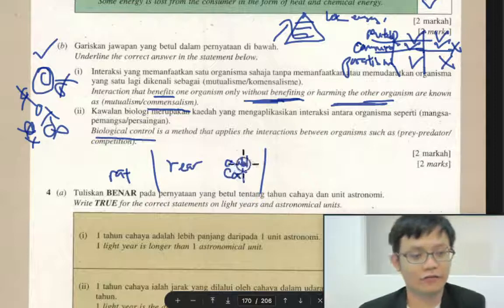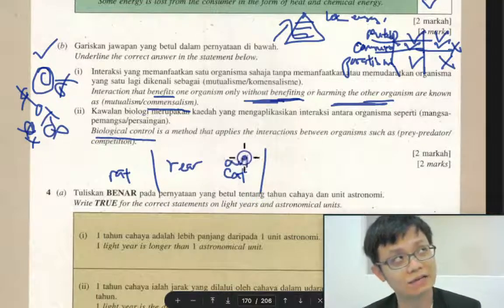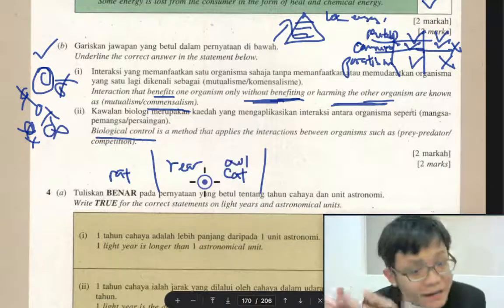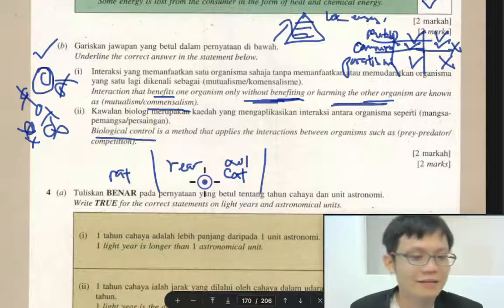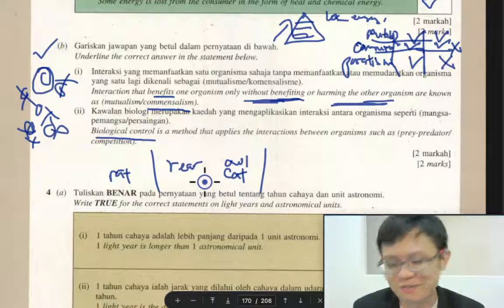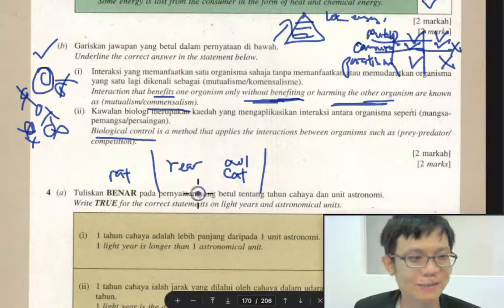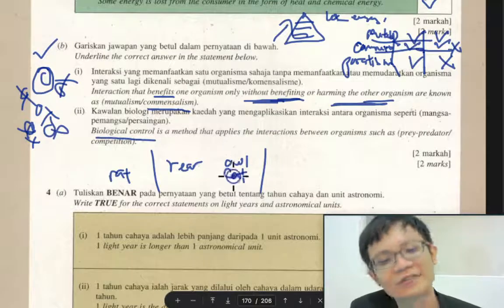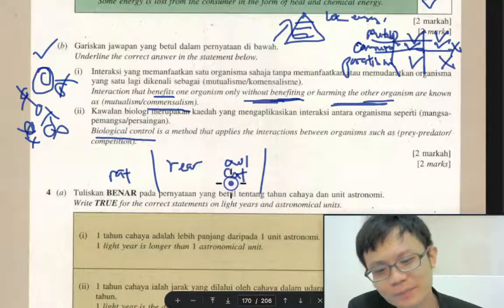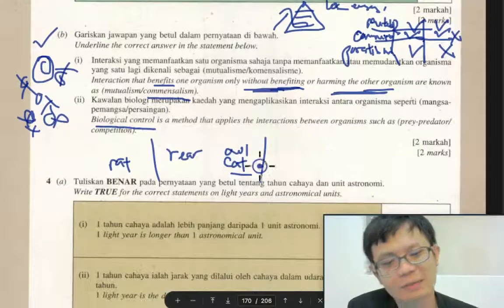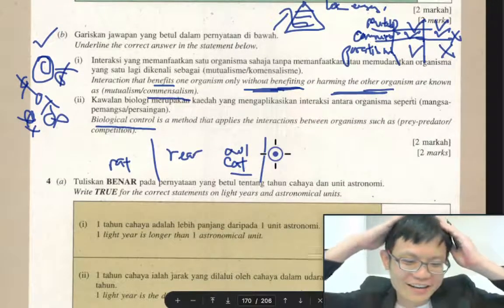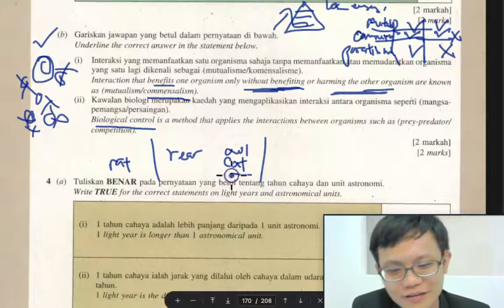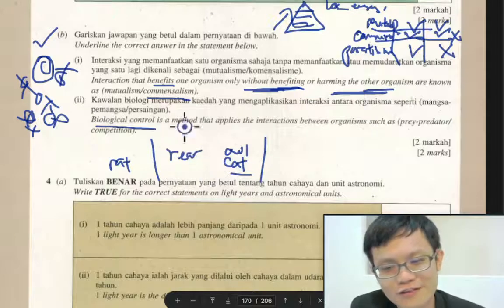So that's why maybe in Malay houses they have fewer rat problems. My house got rats because I don't rear a cat. But behind my house there are cats. Sometimes I feed the cat, but I don't know, the cat and the mouse may become good friends like Tom and Jerry already. Yeah, so it's rare, but it does happen. If you don't want to have a problem, you can rear a cat. But the cat I reared, maybe I didn't feed it so it doesn't do the job. Last time I fed one. Now I don't feed the cat, so the cat doesn't want to work for me anymore.